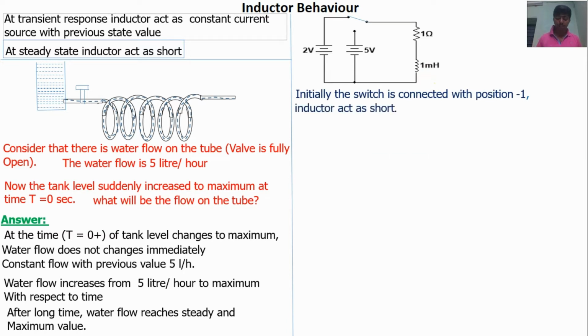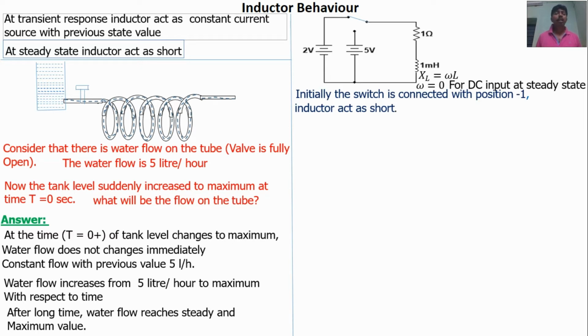Another proof: what is XL, inductive reactance? Inductive reactance XL is equal to omega times L, where omega is angular frequency, L is inductance, and XL is inductive reactance. We know that. For the DC source, what is the frequency? Frequency for the DC input is 0, for DC circuits. Inductive reactance will be 0. If omega is equal to 0, XL is equal to 0.